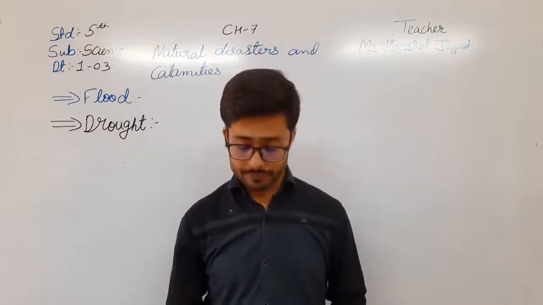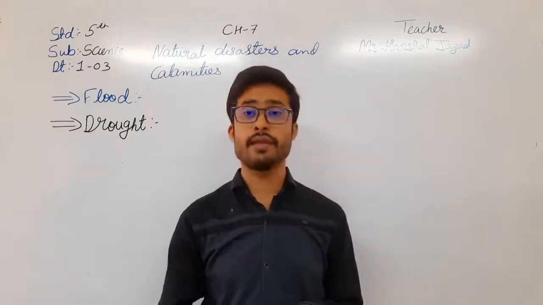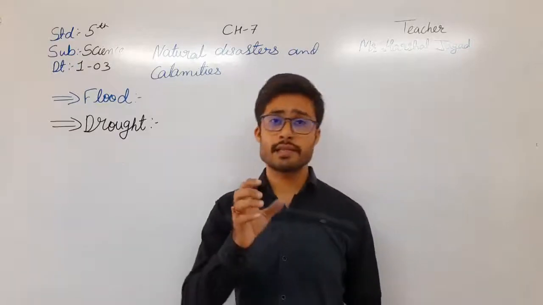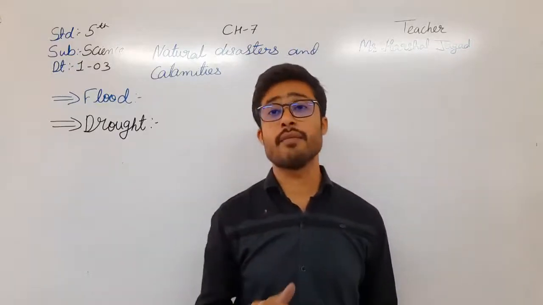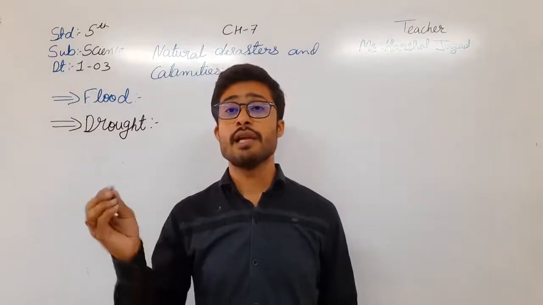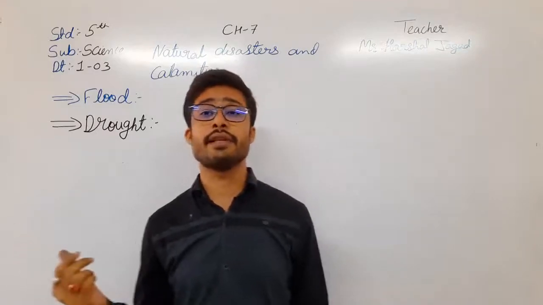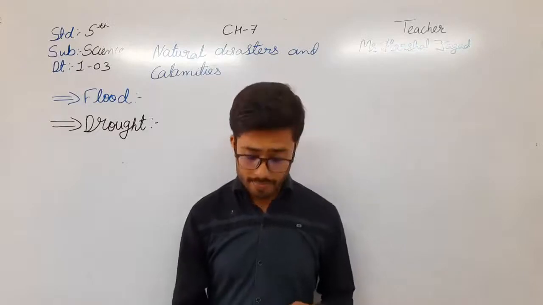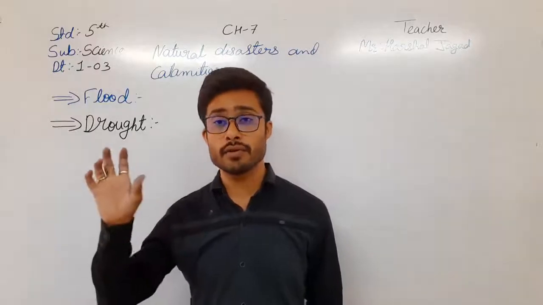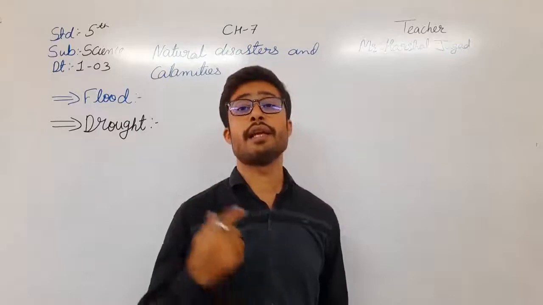Okay, then after, it is volcanic eruption. So what is volcanic eruption? We have seen the volcano comes up, but it moves very slowly, so it can be cured. But when there is a blast of the volcanic eruption, then what happens? It can bury some of the area which is near to it. Okay, then after, it is cyclone. So what is a cyclone? In the monsoon, with heavy rainfall and heavy winds, a cyclone is formed.